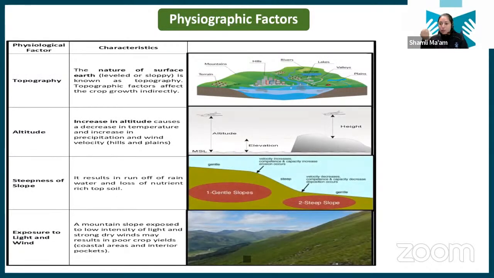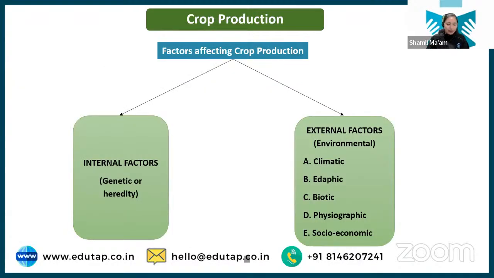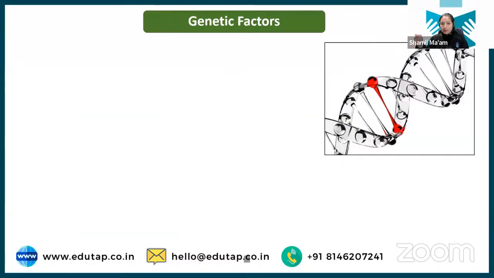Then the physiography of a particular landmass is also important. Look, topography, altitude, the steepness of the slope, and how much the area is exposed to light. All these are important, and they also determine which kind of crops you are growing. So just have a look at all these and have an idea. Then we have genetic factors.